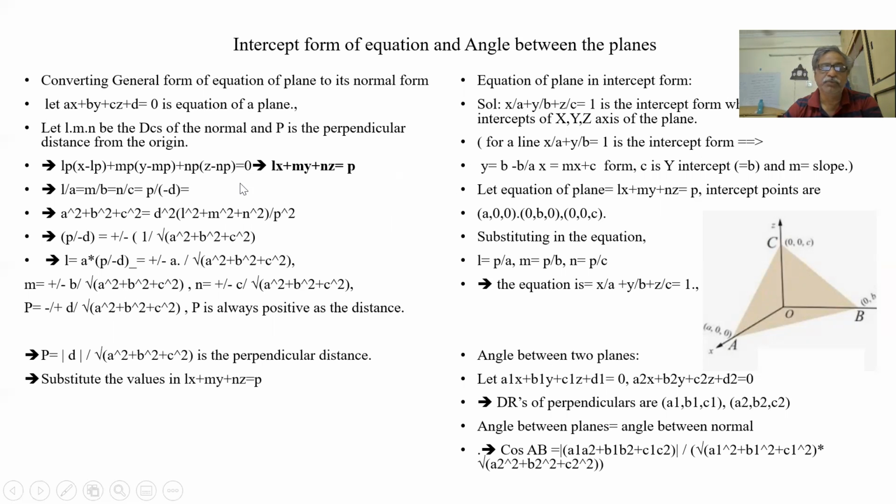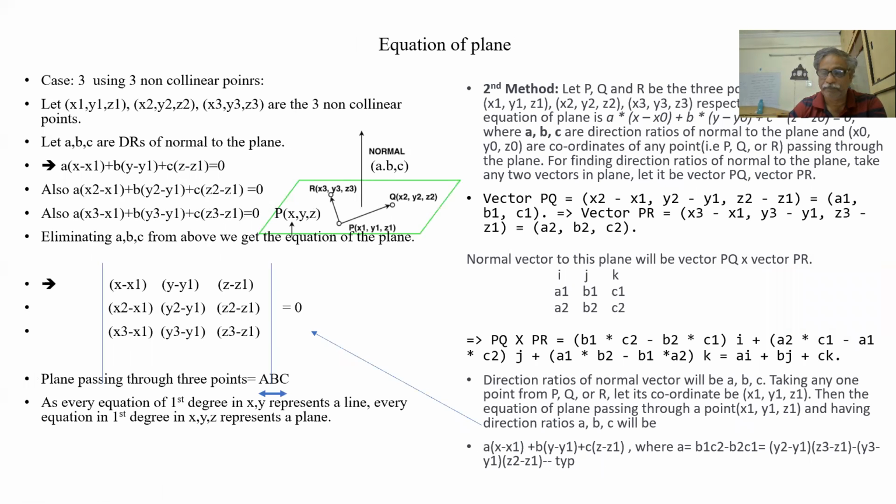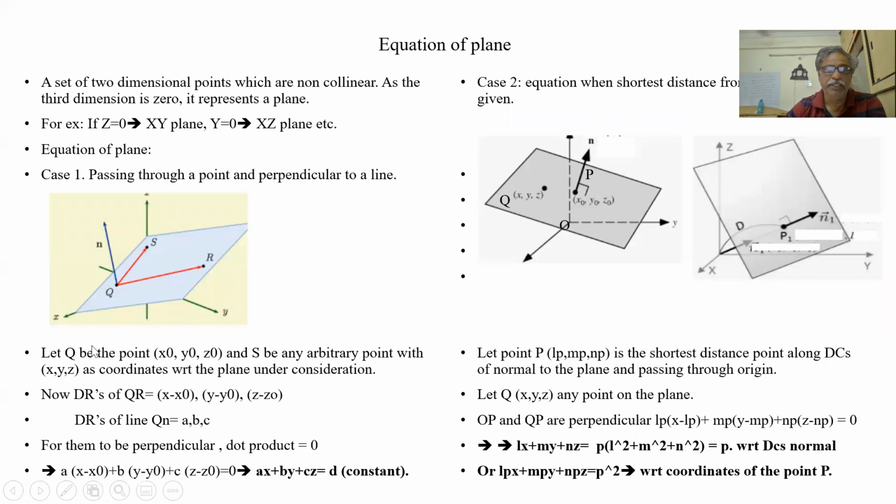So let us understand. We have seen now three forms of plane. One is a normal and a point. Second is the distance from the origin and the point. We know the distance from the origin. Here we know only one parameter.